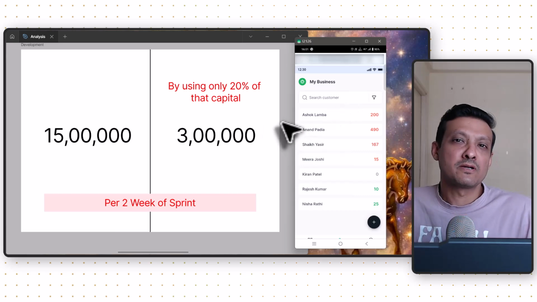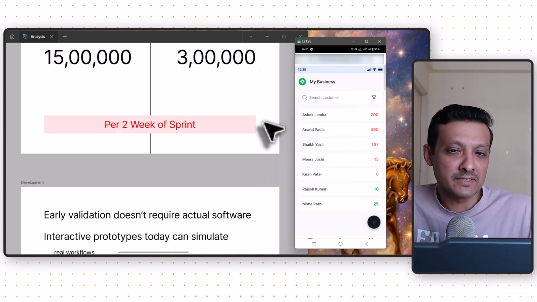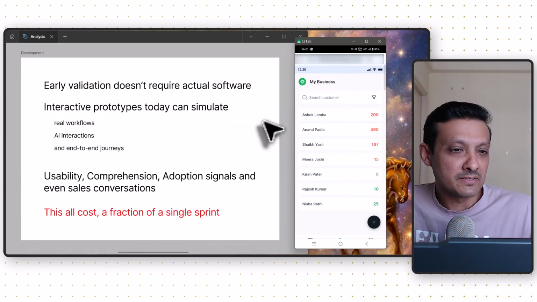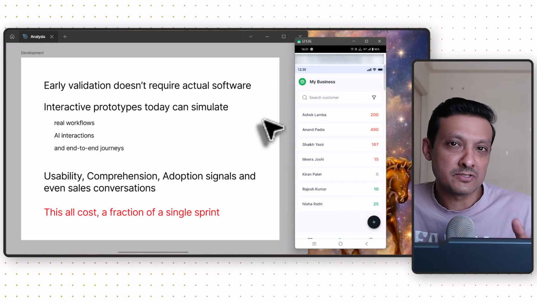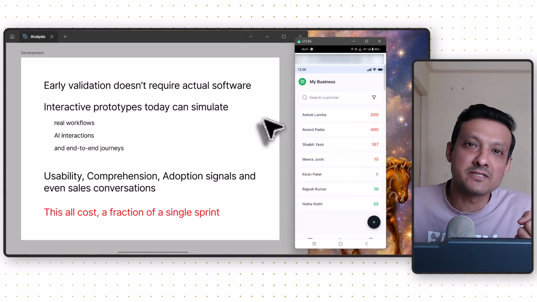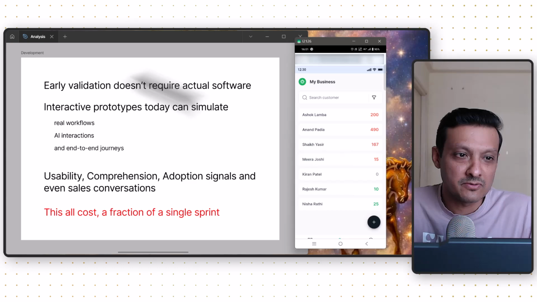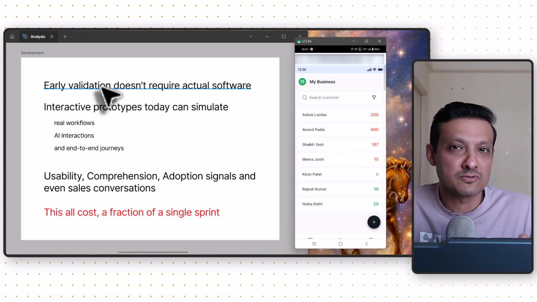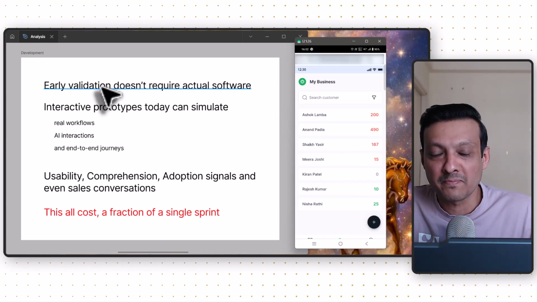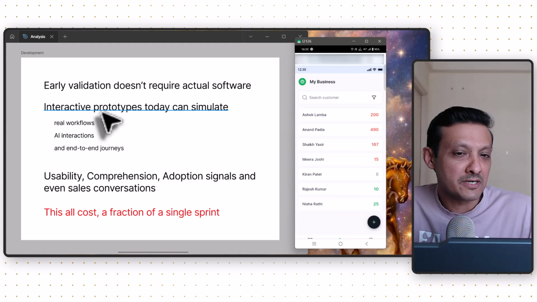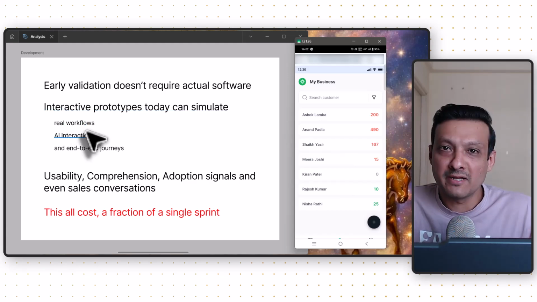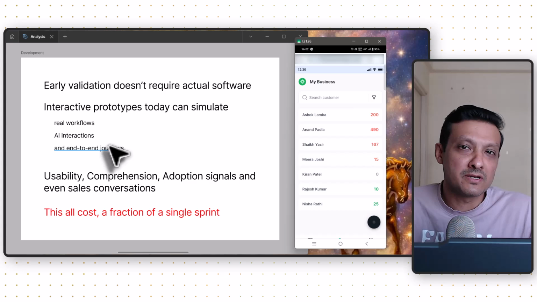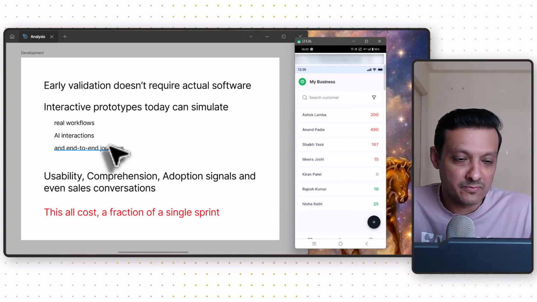Now the question comes: why do we want to do this? In simple terms, we want to do early validation so that we reduce our risk and increase our chances of success in the market. So early adoption doesn't require actual software. All we need is a prototype. Second, this interactive prototype can simulate real workflows, even AI interactions, and even the end-to-end journey. That is what we just showcased a few minutes ago.